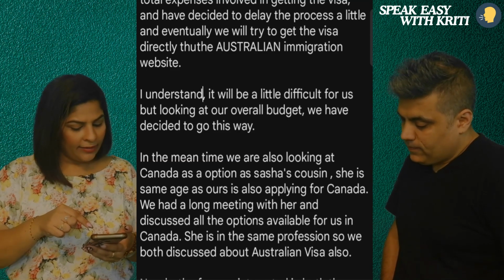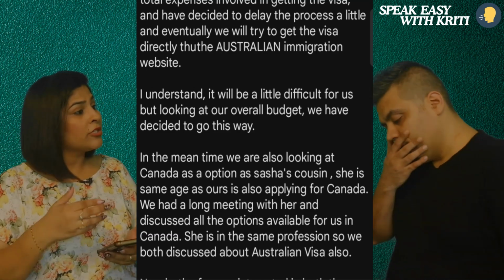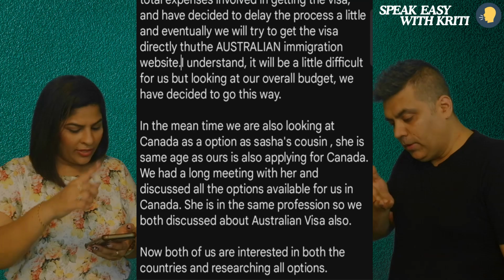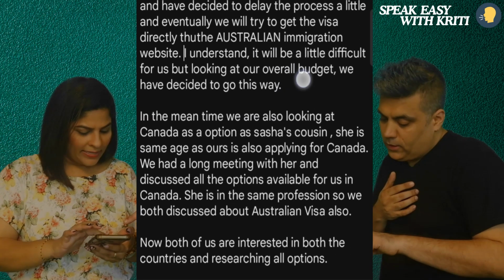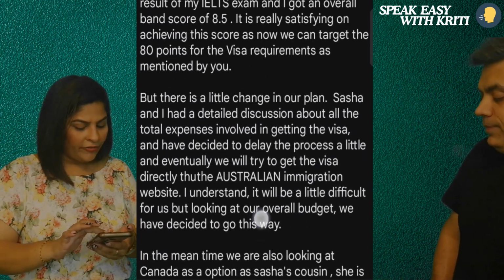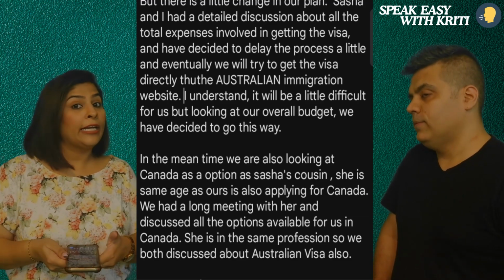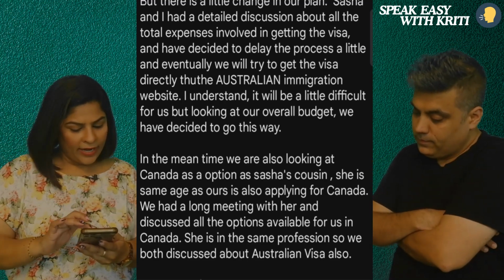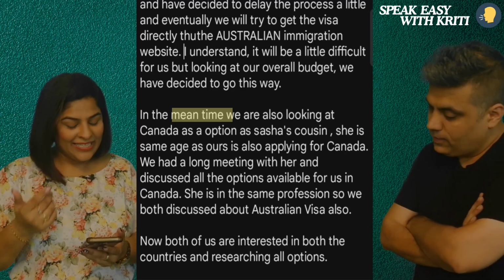Because in the next paragraph you are already talking about a new proposition which is going to Canada, I would suggest we take it up with the previous paragraph. Now see how it looks. This looks better. So first is the introductory paragraph, then you can have 2 to 3 paragraphs in the body of the letter, and finally there should be a concluding paragraph. So the next paragraph: in the meantime. Now see, you have used the words mean and time separately.